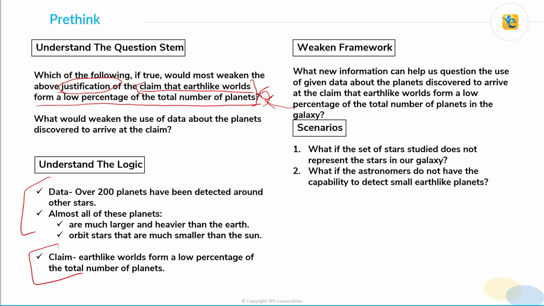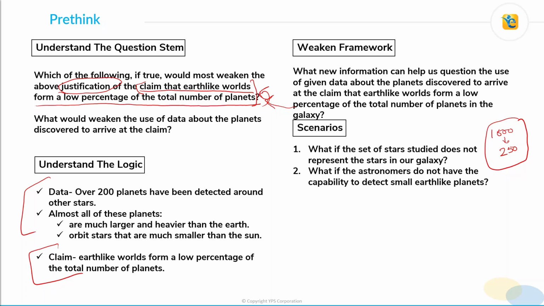So, what are the possible scenarios? Let's see. First, what if the set of stars studied does not represent the stars in our galaxy? We know that some stars were studied, let's say 1000 stars were studied, and we know that over 200, let's say 250 planets have been detected around those 1000 stars. And based on that, we are making a claim for all the stars in the galaxy.